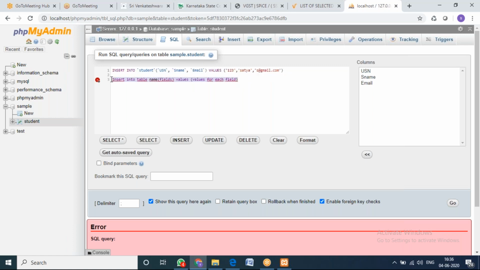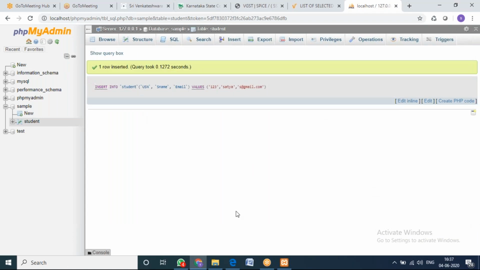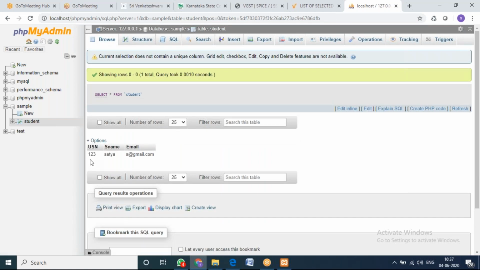So that is what we are doing now. I just delete this, then I am going to execute it. What will happen? We'll see now. I'll execute it. Now you can see one row inserted. Again, go back and click on your table. Now you can see the data has been inserted here, right? This is how the data is inserted into a particular table.